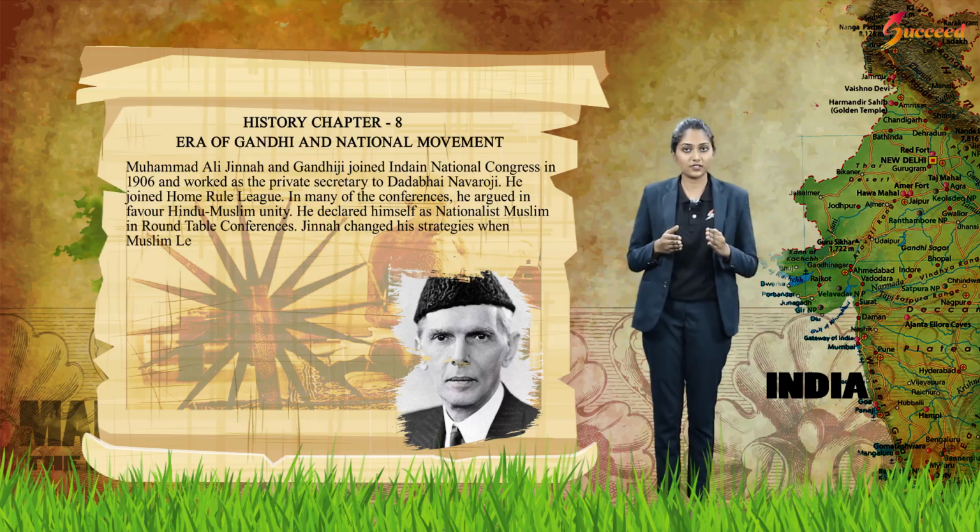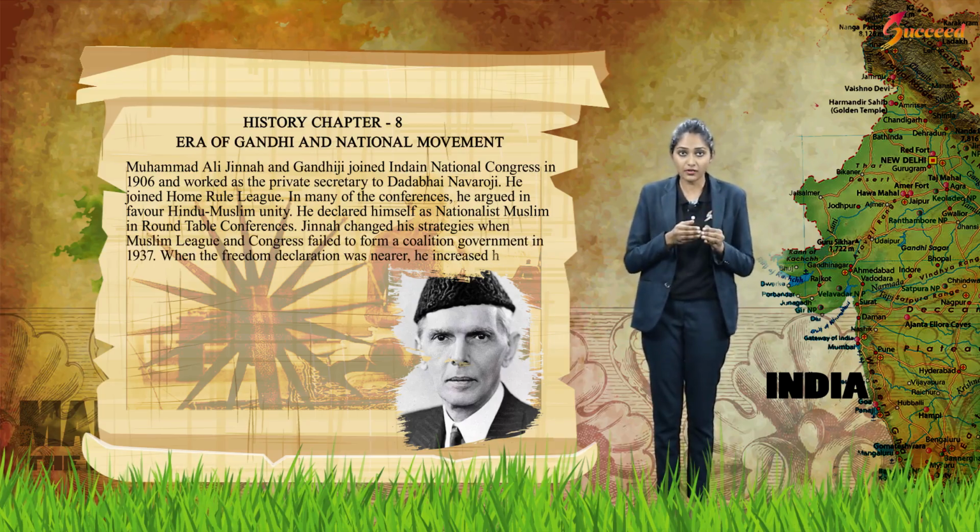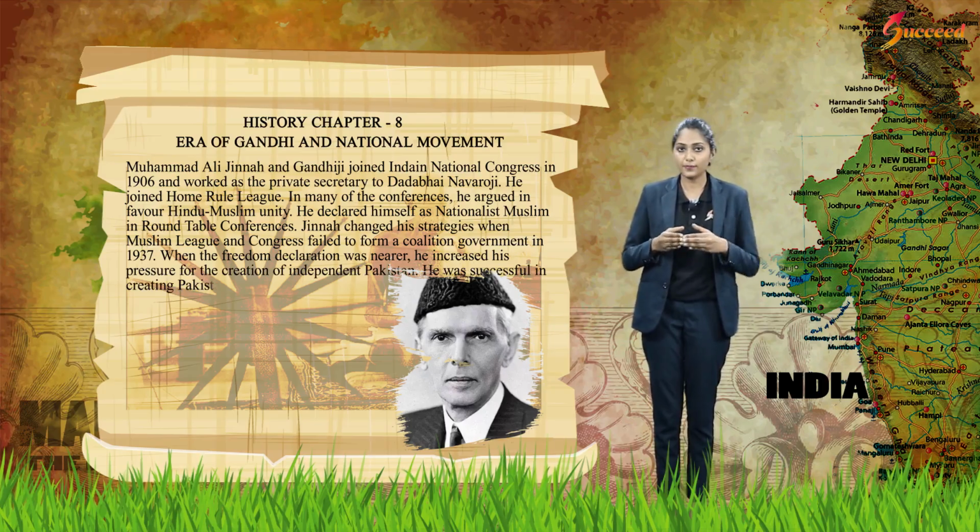Jinnah changed his strategies when the Muslim League and Congress failed to form a coalition government in 1937. When the Freedom Declaration was nearer, he increased his pressure for the creation of an independent Pakistan. He was successful in creating Pakistan during the Declaration of Independence.